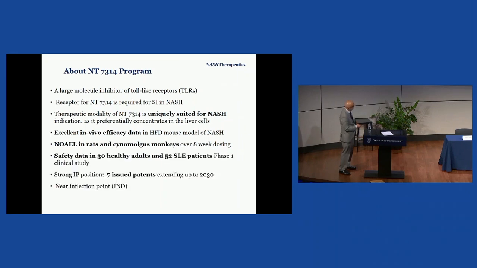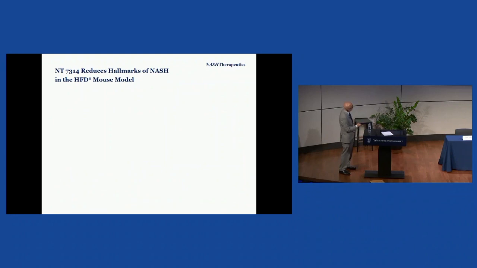And crucially, we actually have safety data in 30 healthy volunteers and 52 patients with lupus in phase 1 and phase 2b clinical trials over a period of 8 weeks, and it's entirely safe in these individuals. There's a strong IP position with 7 issued patents extending up to 2030, and we are currently near an inflection point of IND submission.